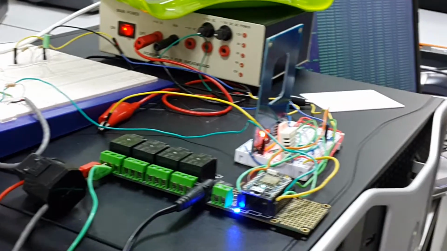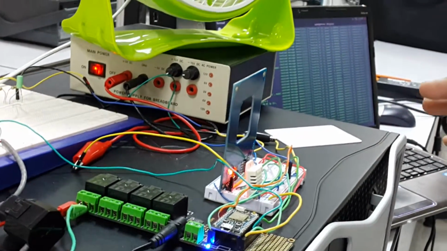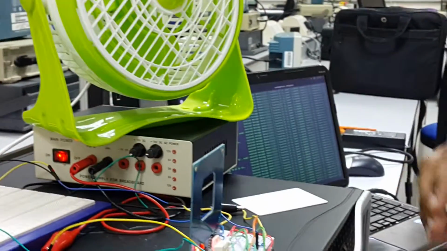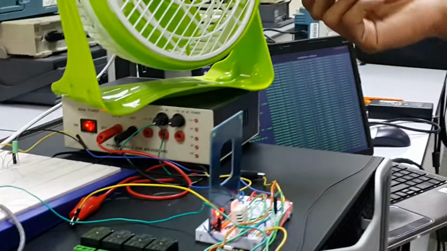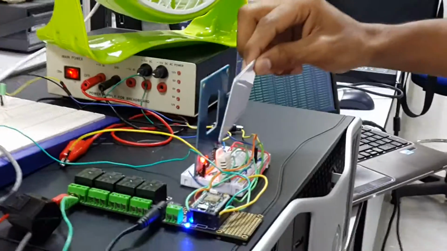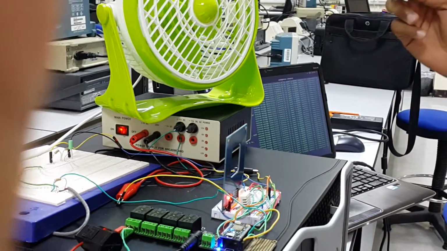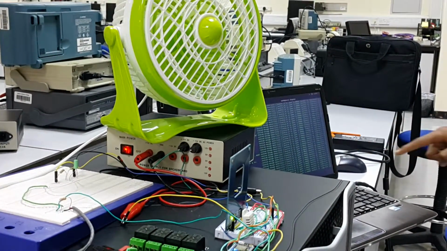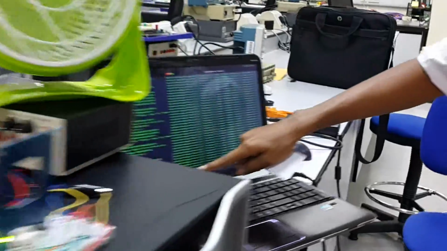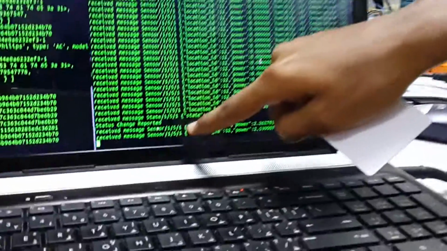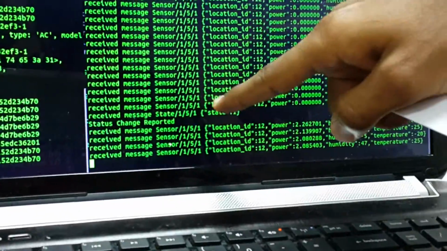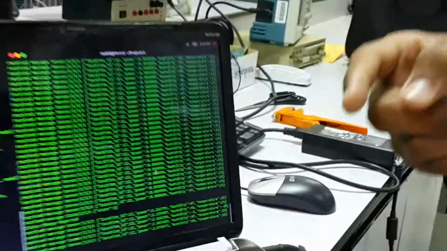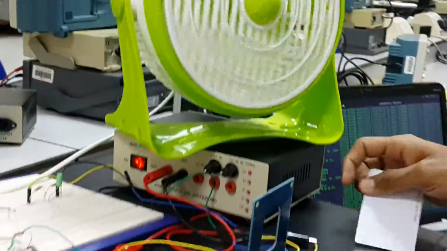Now I'm going to show you something. I'm going to show you the local control of the AC devices. I will swipe this tag and it will switch on this fan. And as you can see here, we're getting the status change. It's coming to the middleware. We're using this status change for the application part. And Ragini will continue.